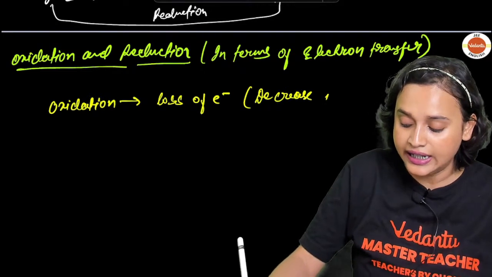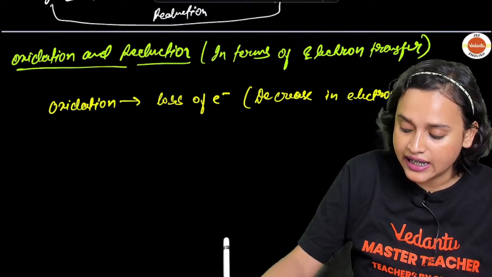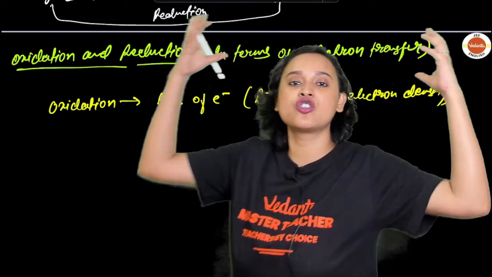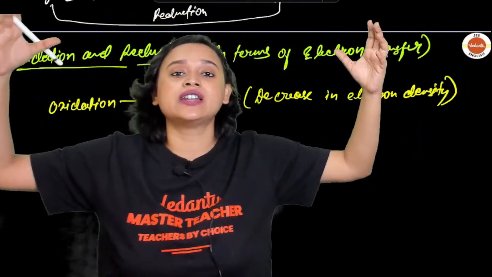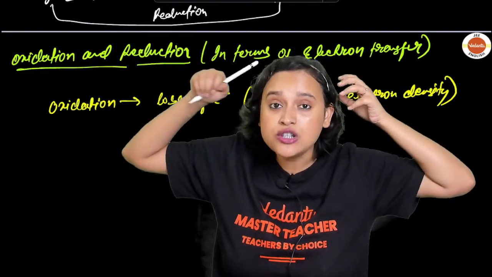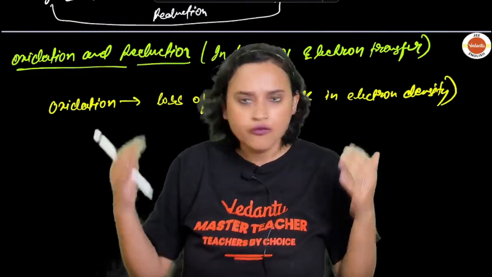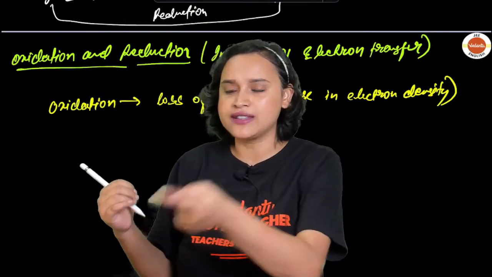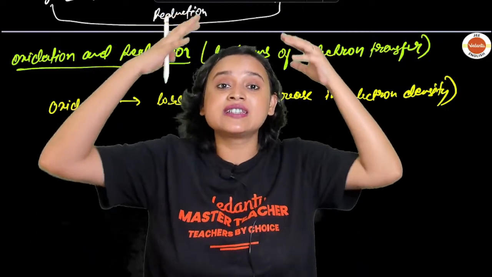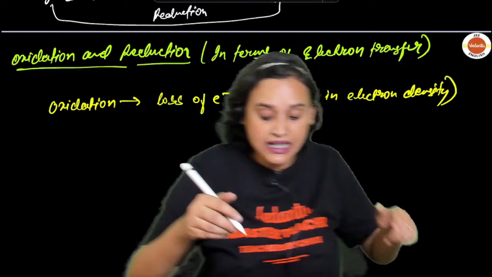So you had an electron cloud, and from that electron cloud some of the electrons you have lost. The moment you have lost them, the heaviness of the electron cloud will reduce, won't it? Yes or no, guys? So the electron density is decreasing.